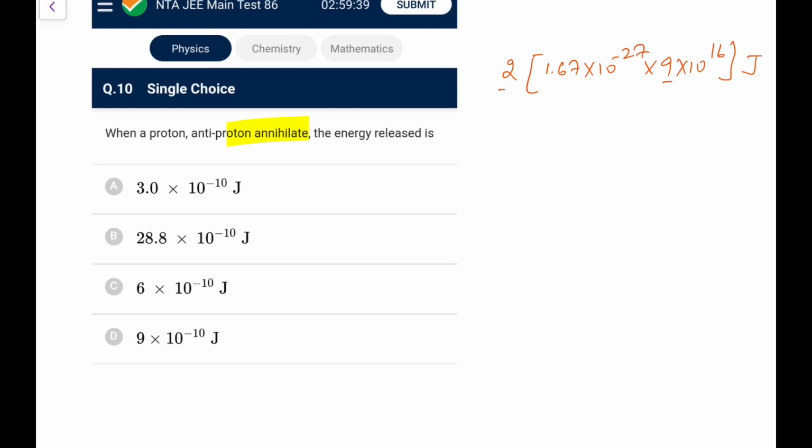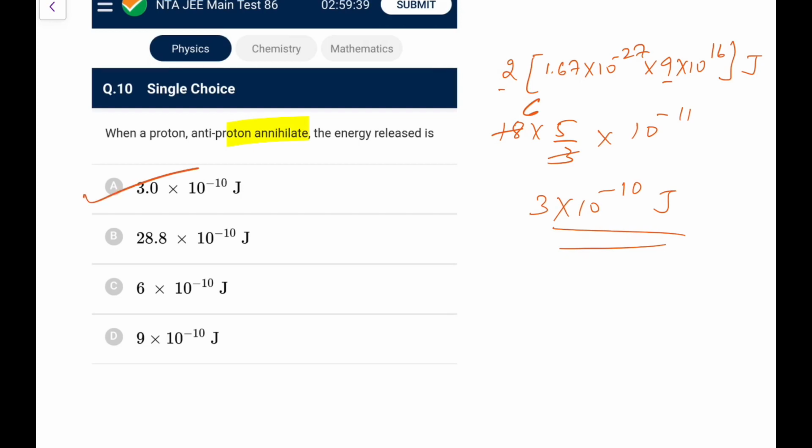So 2 9s are 18, and 1.67 can be written as 5 by 3 for simplifying calculations, and it is 10 to the power minus 11. So 18, this is 6, 6 5s are 30, so it is approximately 3 into 10 raised to the power minus 10 joule. Going by the options, this is option A that we will go for.